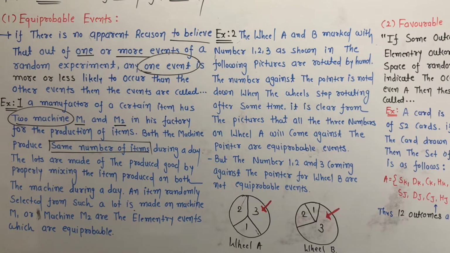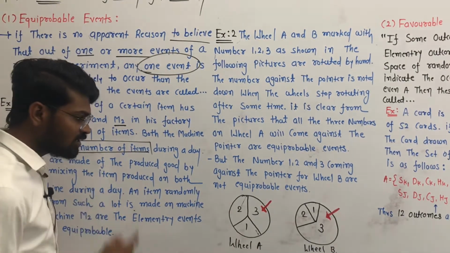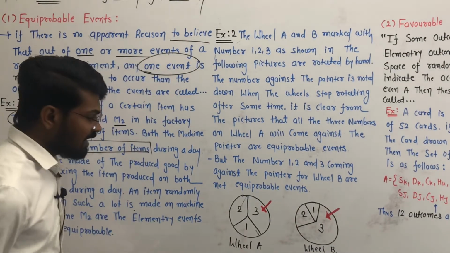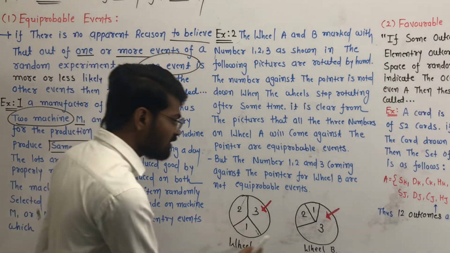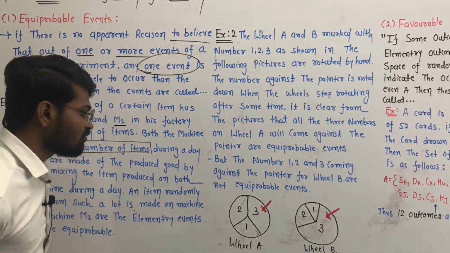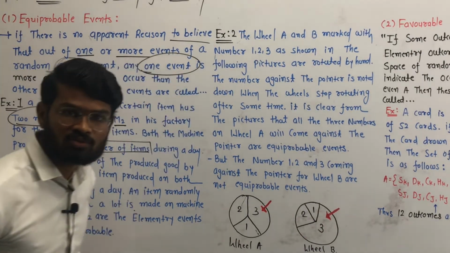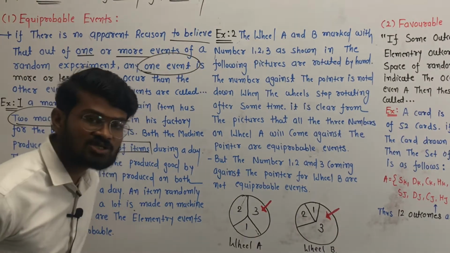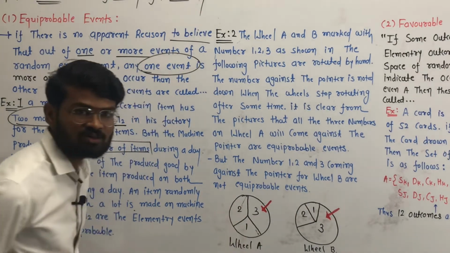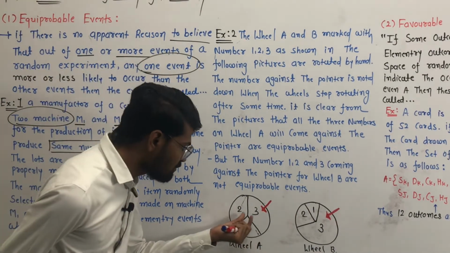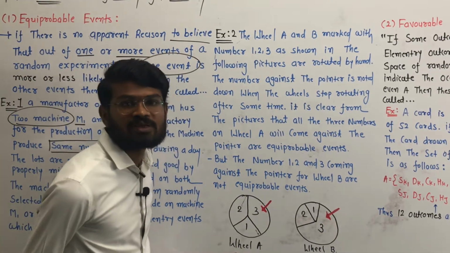Clear? Okay, now the second example is that there are two wheels, wheel A and wheel B. On wheel A and wheel B, three numbers are marked: 1, 2 and 3. From wheel A, if we select any number out of these three numbers 1, 2 and 3, the probability of the selection of one number is the same, because it is divided equally. Yes, 33% each. So this event is called equiprobable events.